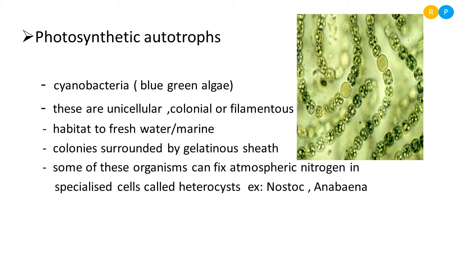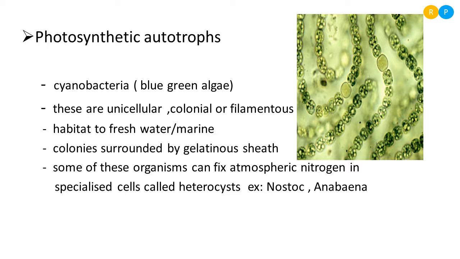So that is very protective. That means that will give complete protection to the inner cell present in this organism. So usually the colonies formed by the unicellular autotrophs are surrounded by gelatinous sheath. So because of the gelatinous sheath, the organism got slippery nature. So this is one of the unique natures that can be seen in the members of cyanobacteria. So what is that nature? Gelatinous nature. That means the outer sheath on the organism is giving slippery nature to the organism.